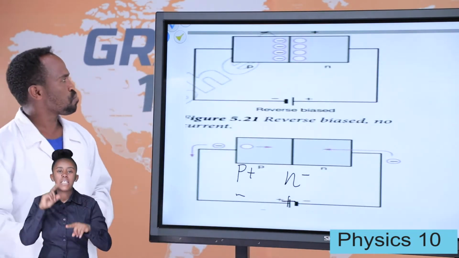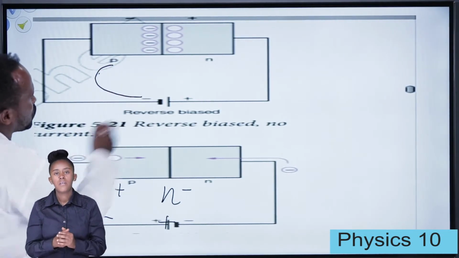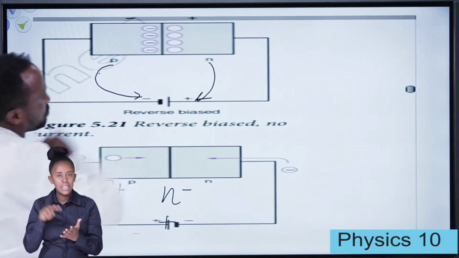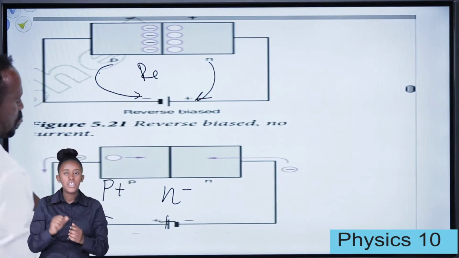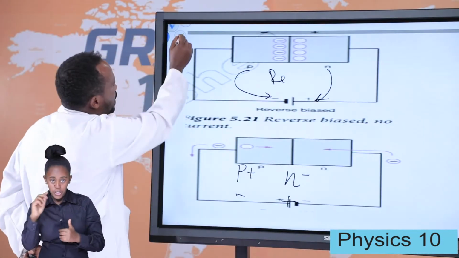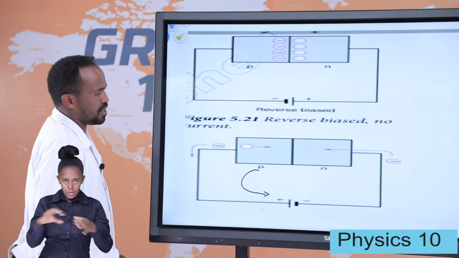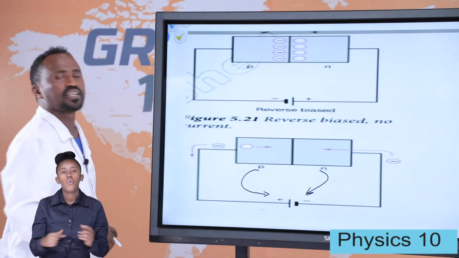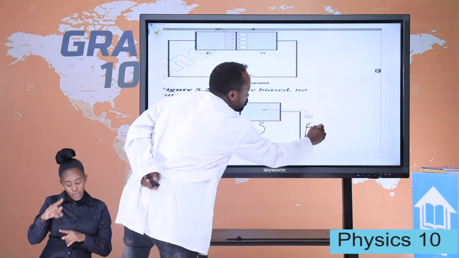Look at the diagram. In this case, the P-type semiconductor is connected to the negative terminal and the N-type is connected to the positive terminal. In this case, it is a reverse bias junction. When the P-type semiconductor is connected to the positive terminal and the N-type semiconductor is connected to the negative terminal, the type of junction is what we call a forward bias junction.